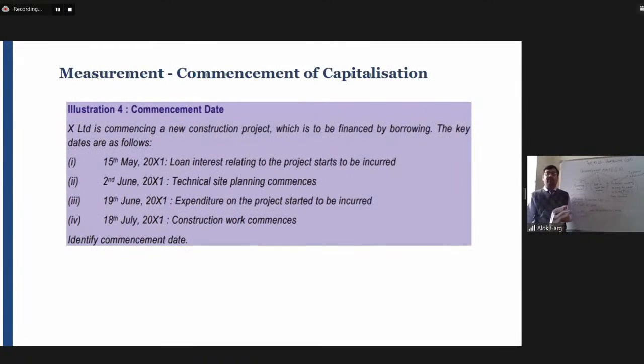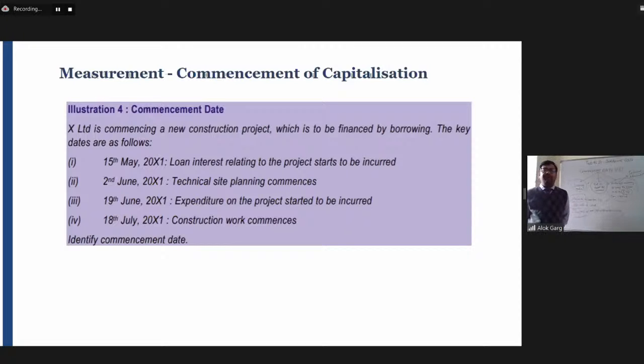Illustration number 4. Is it visible on the screen? Illustration number 4, commencement date, page number 7.200 of the Institute study material. Is it visible? X Limited is commencing a new construction project which is to be financed by borrowings. The key dates are as follows.